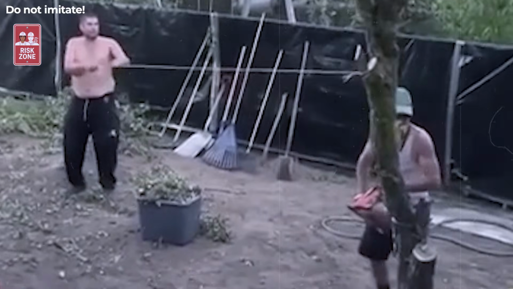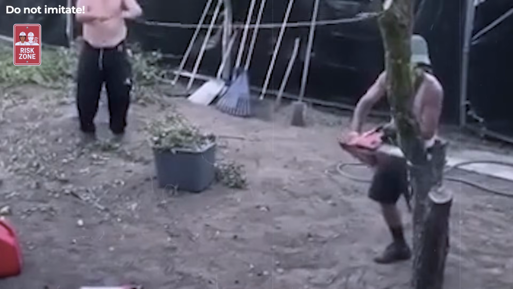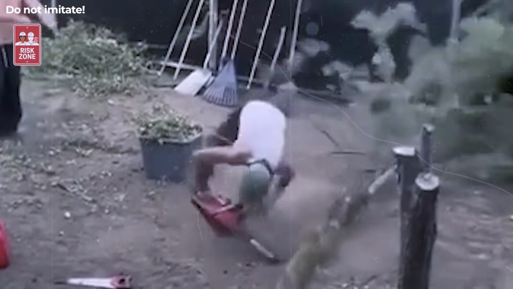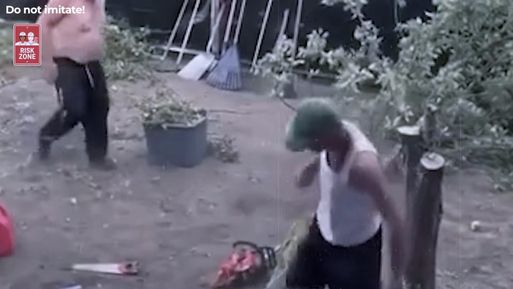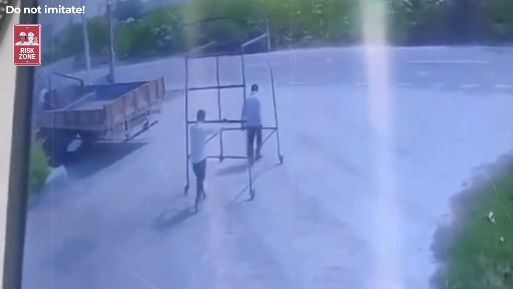This worker is felling a tree, but a misjudged cutting angle causes the tree to fall directly onto him. Always establish a clear escape route and control the cut direction with precision wedges and proper notches before felling any tree.